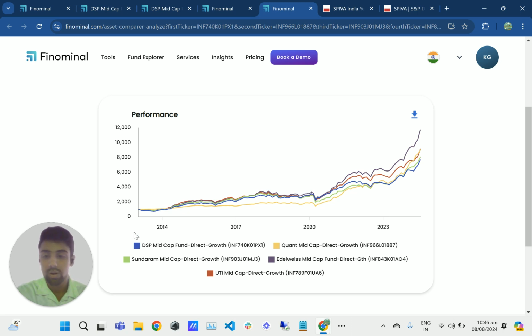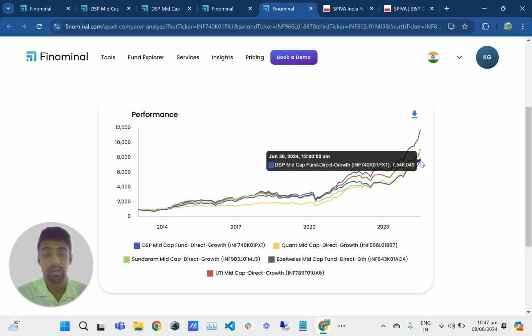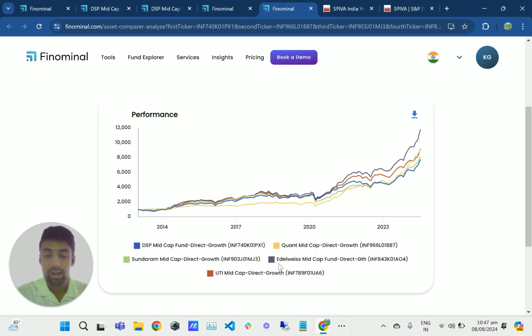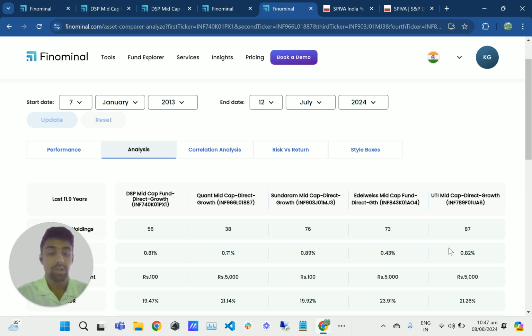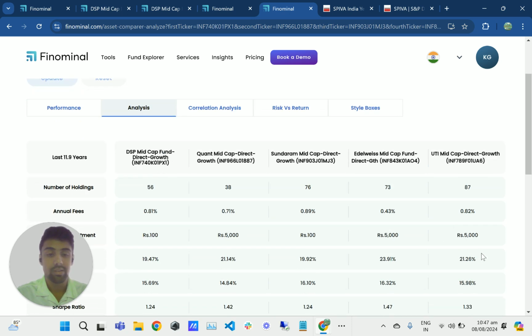So here the blue color represents the DSP Mid-Cap Fund, and clearly it has not outperformed its peers as well. To be more precise, it has underperformed all its peers, the selected ones here, and Edelweiss seems to be the champion here. One interesting thing about the fees is that Edelweiss, which has outperformed all its peers, is charging half the fees compared to its competitors.